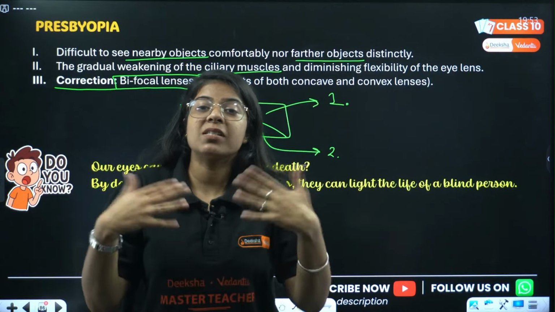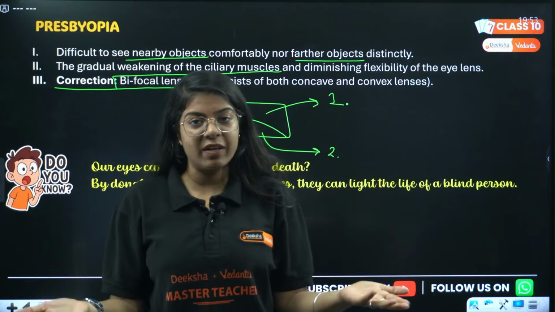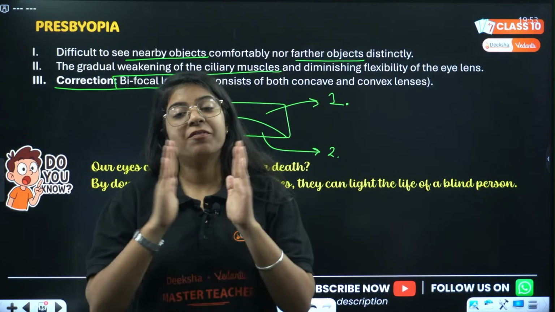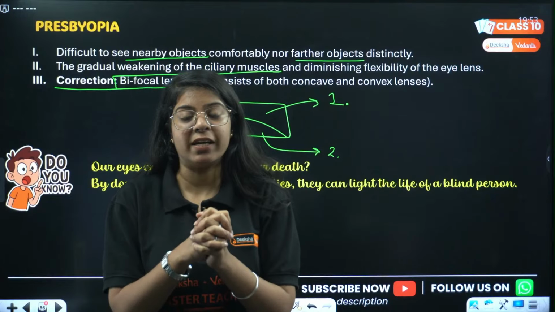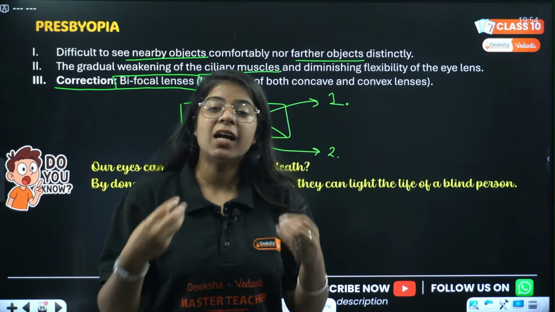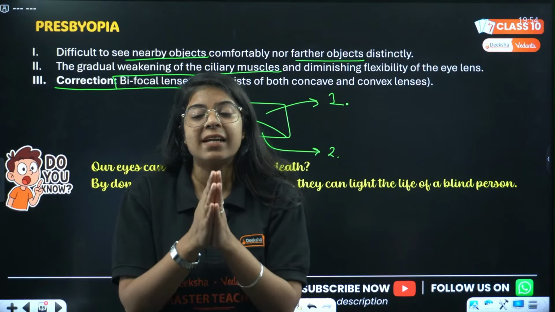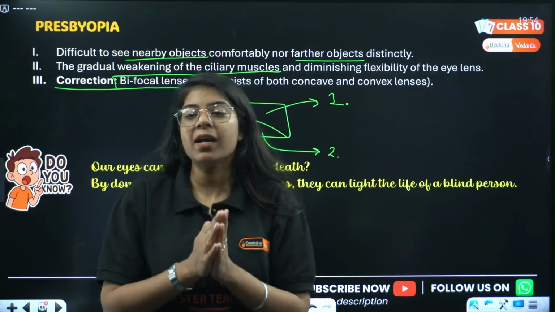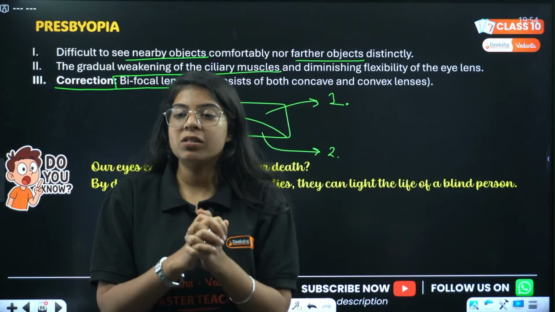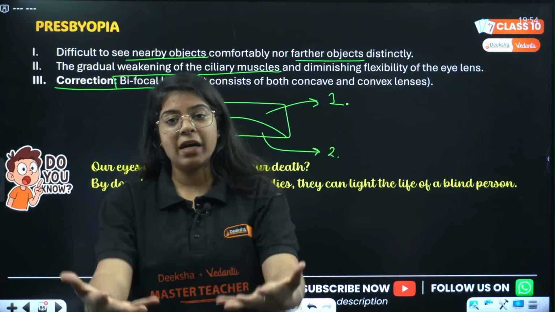But ciliary muscles, like every muscle, get weakened with old age, right? Similarly, the ciliary muscle also gets weakened, so they lose the ability to correctly hold the lens in position, or to contract it, or to relax it. So that is the reason a person cannot see nearby as well as far away objects clearly.